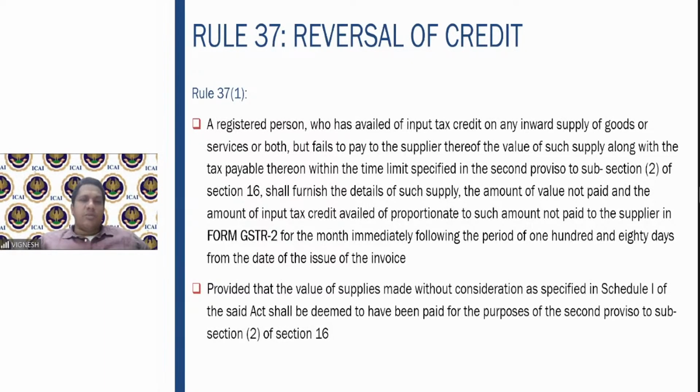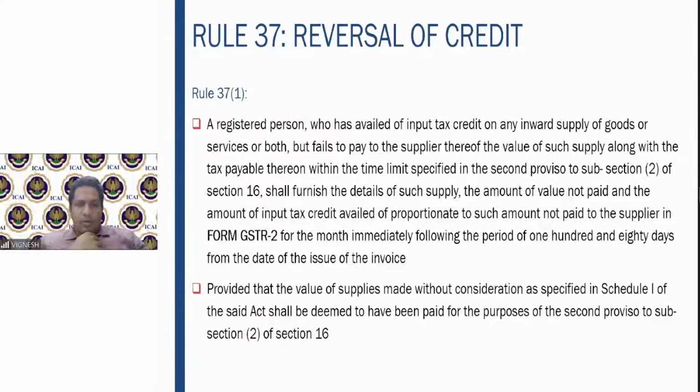So 37.1 talks about a registered person who has availed the ITC on any inward supply of goods or services but fails to pay to the supplier the value of the supply along with the tax payable within the time limit. That is nothing but 180 days. Then he will furnish the details of the supply and amount available, whatever input tax credit is available, he will reverse that for the month following the period of 180 days from the date of issue of the invoice. Fine. This GSTR2 is not relevant. Only thing is whatever he has claimed the input tax credit, he has to reverse that and pay the interest.